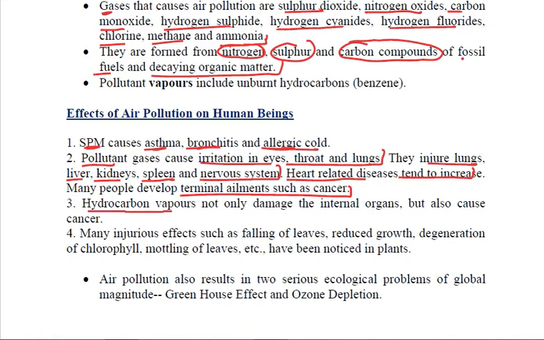Talking about the hydrocarbon vapors, these vapors are very harmful because they cause damage to the internal organs, and not only that, they also cause cancer. On natural resources, there are so many degenerative, harmful effects of air pollution seen in plants like falling of leaves, reduced growth, degeneration of chlorophyll, mottling of leaves. Such things have also been noticed in the plants due to the air pollution.